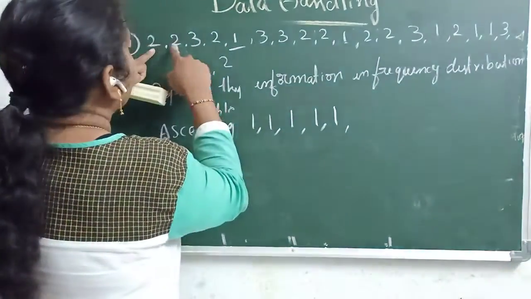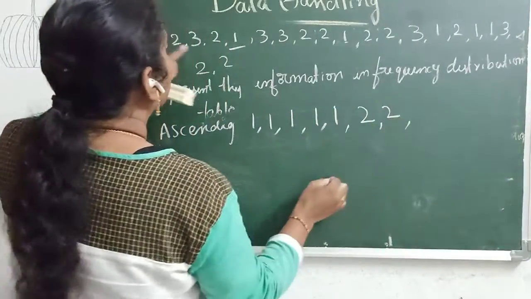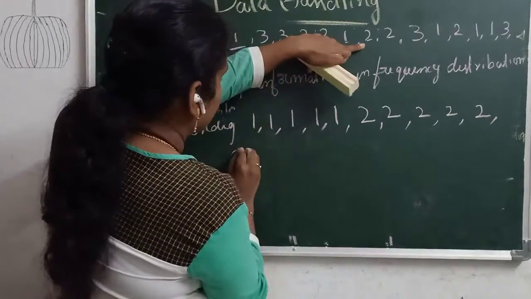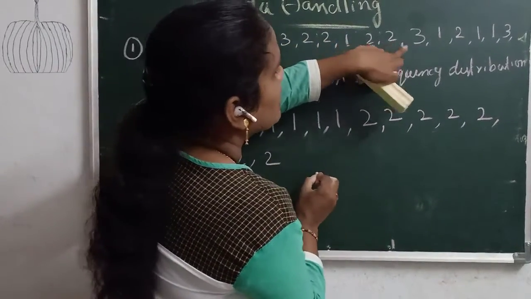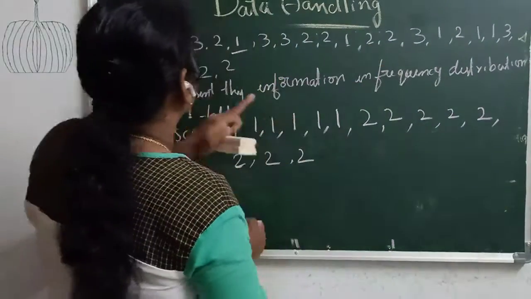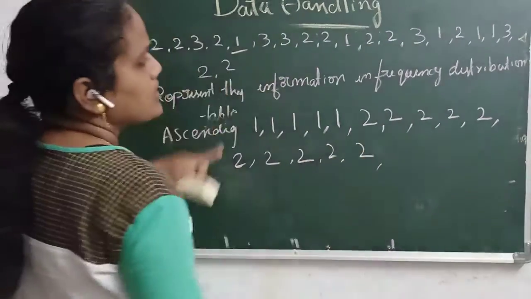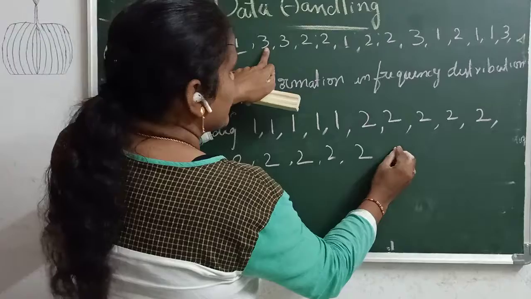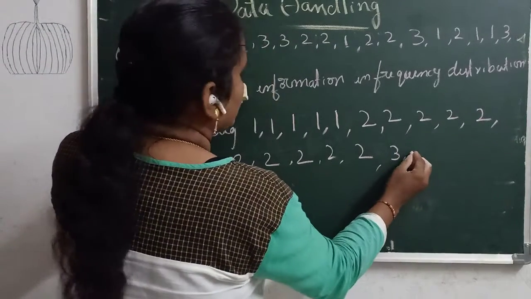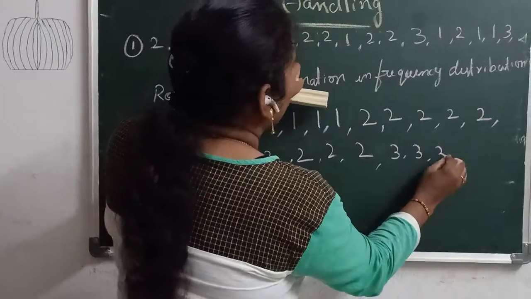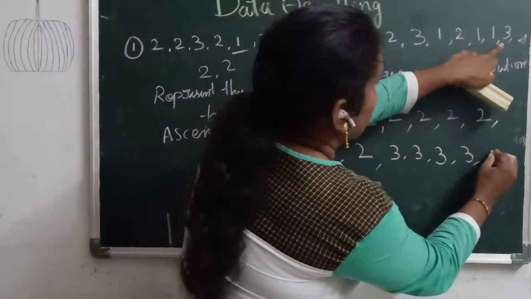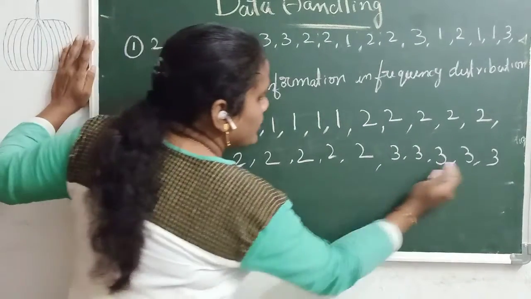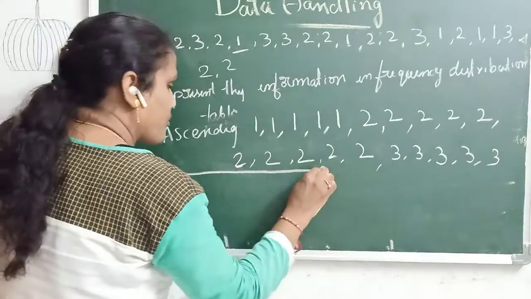Next 2. 1 2 3 4 5 6 7 8. Okay, 9 10. So 10 families have 2 children. Okay. Next, how many times is 3 there? 1 2 3 4 5. Okay, 5 times. Okay. Next, you have to denote it in tabular form.